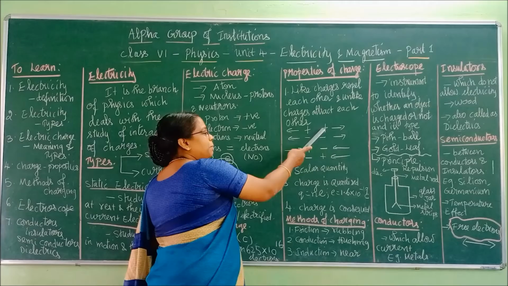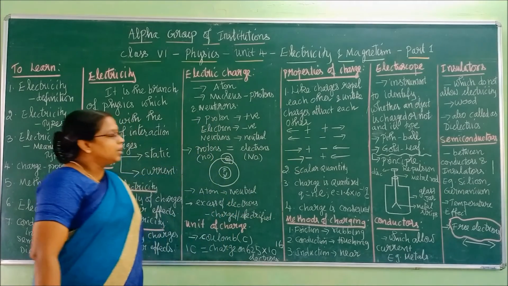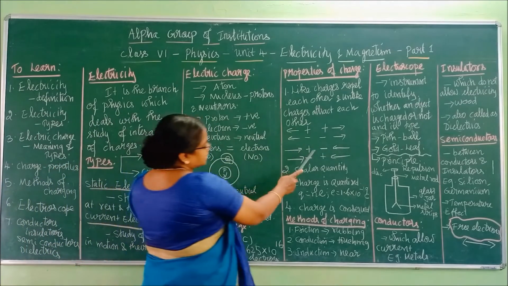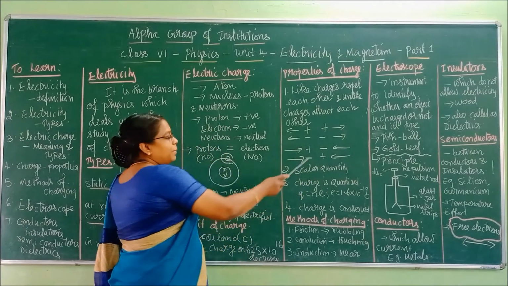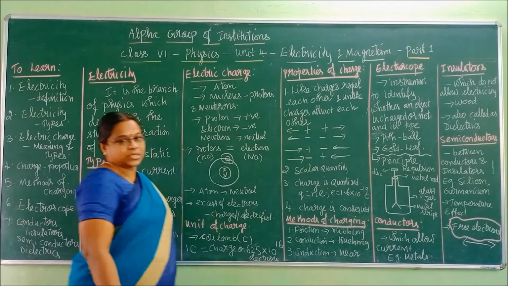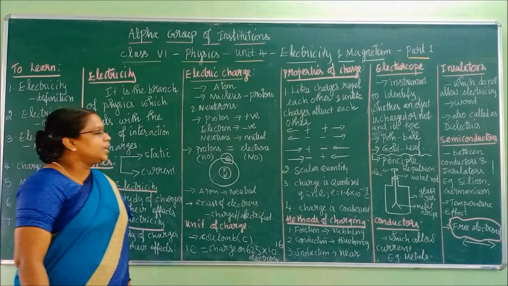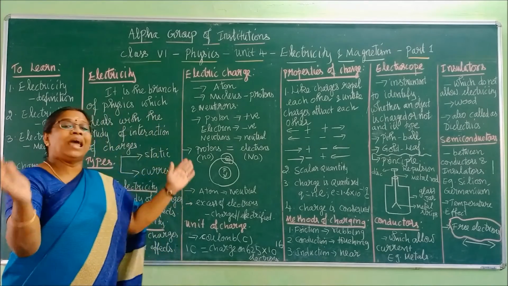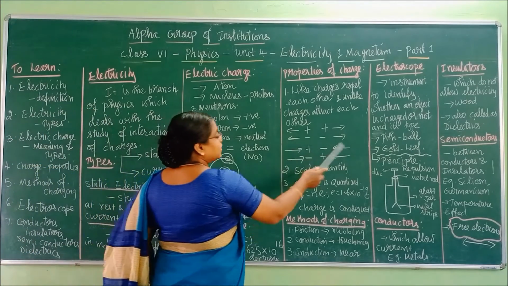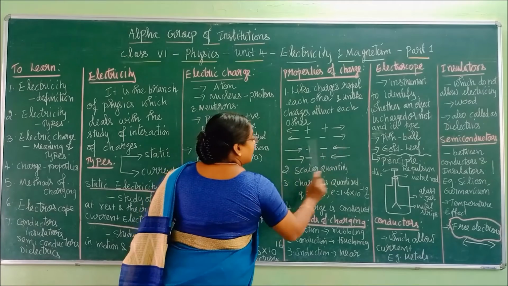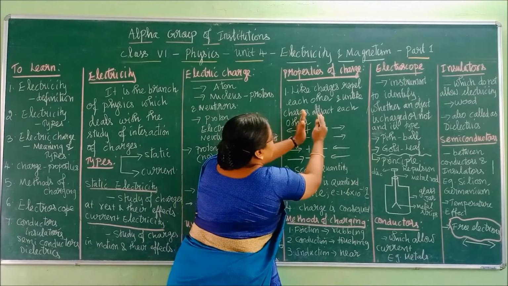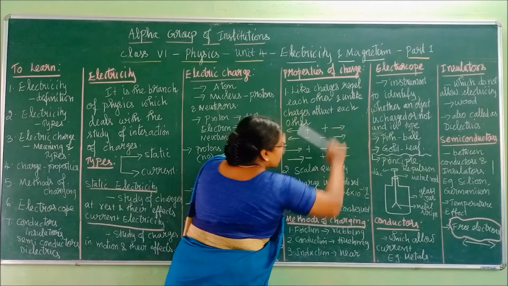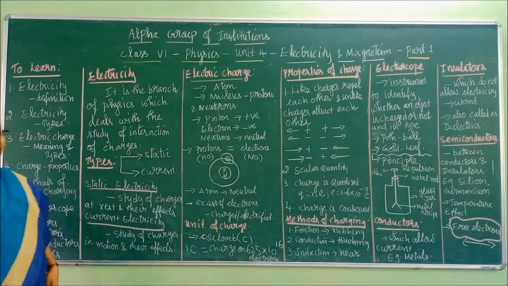Like this, plus and plus, minus and minus. But unlike charges means like this, plus and minus, minus and plus. So these types of charges will attract. That's why I have given the arrow marks like this. They will attract, while like charges get repelled. Can you understand that, children?